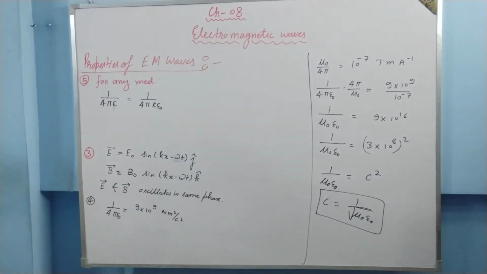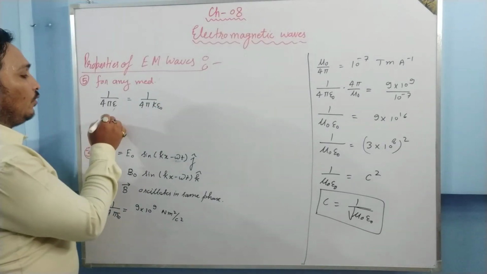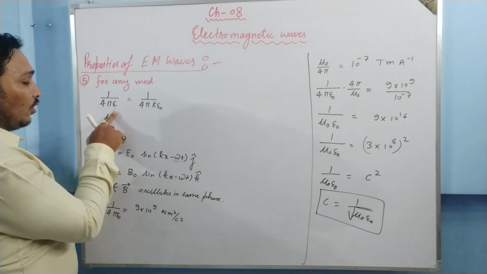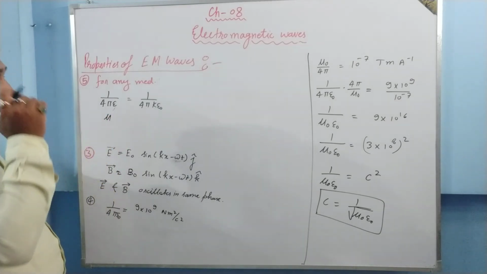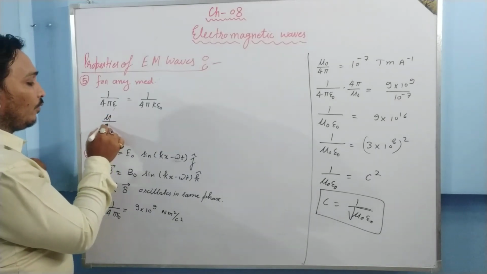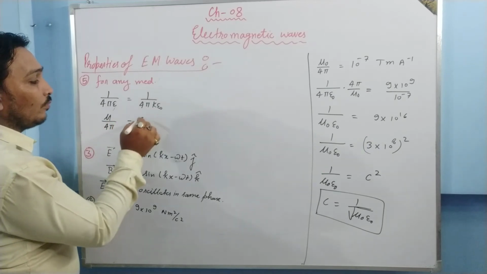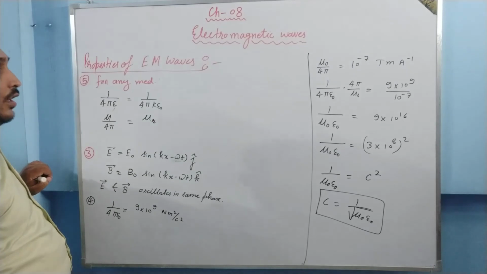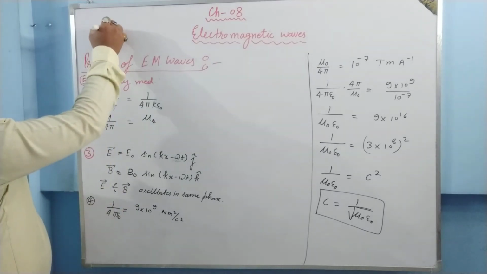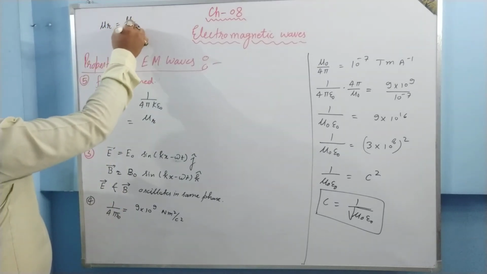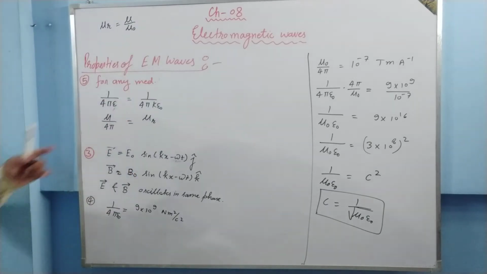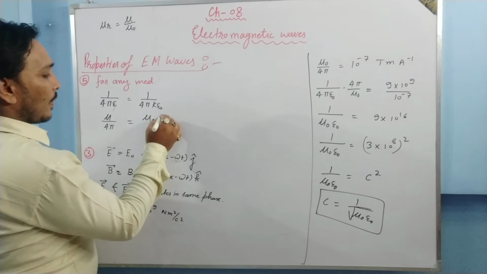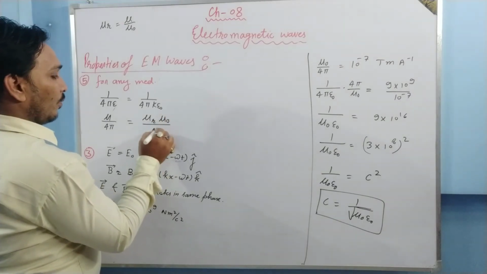In the same manner, we will not use mu naught, we will use mu of the medium upon 4 pi. Relative permeability is defined as mu of the medium upon permeability of free space, as we define the dielectric constant. So mu r into mu naught upon 4 pi.